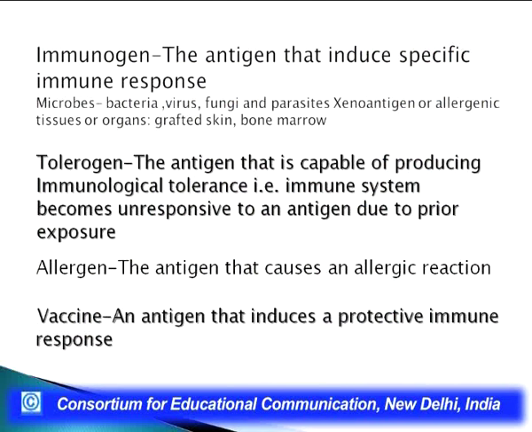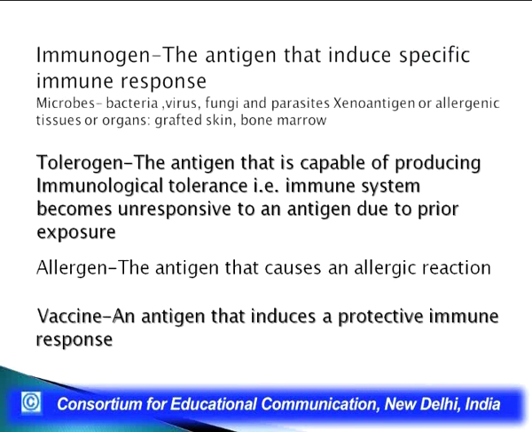So, all those antigens that are capable of producing immunological tolerance, that means the immune system has become totally unresponsive to this antigen, we call them tolerogens. So, most of our body things which are already there, most of the body cells, molecules, cytokines, all can act as tolerogens because our immune response is not going to react to them. So, all those molecules would be called tolerogens.